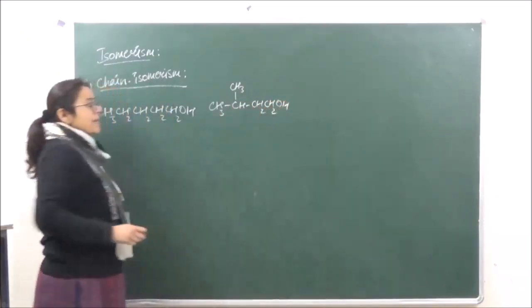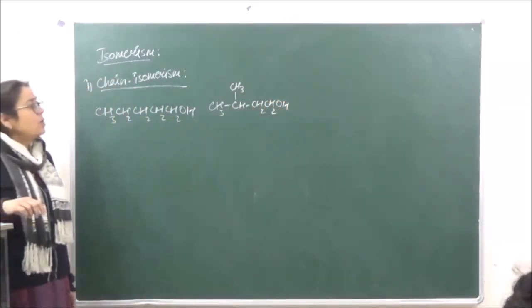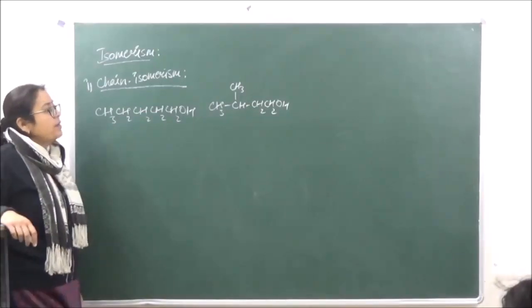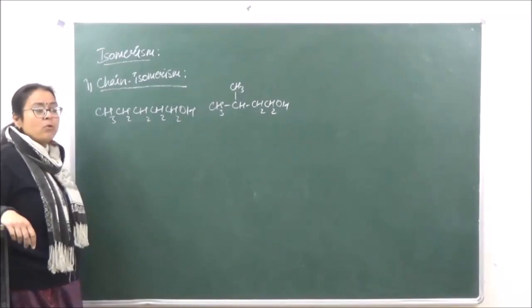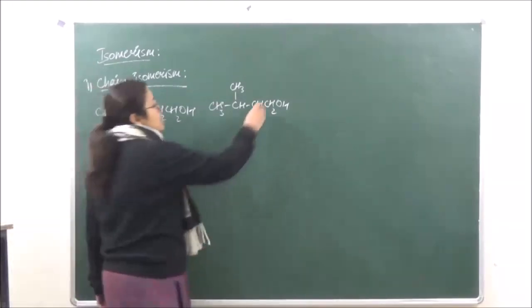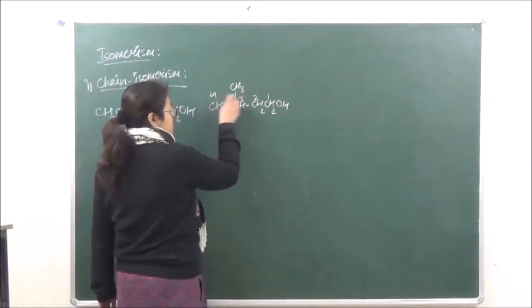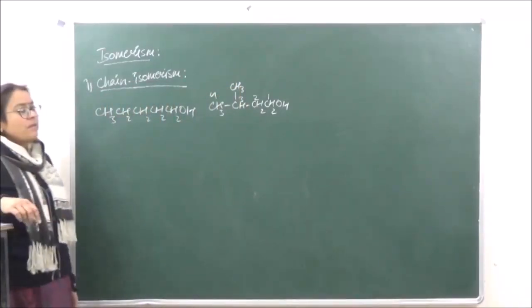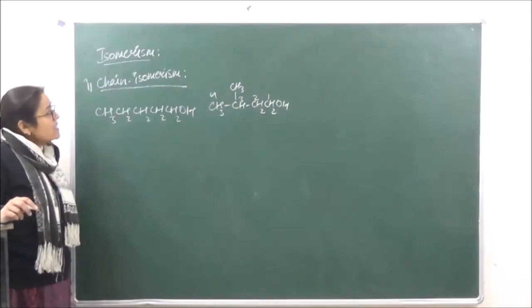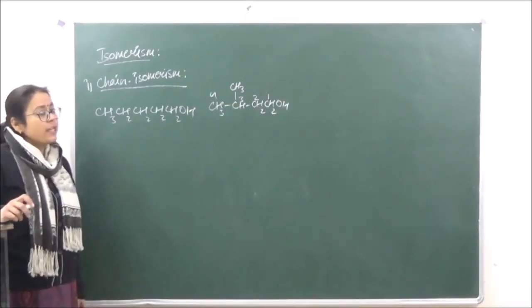So you can see over here that the chain has a branch now, or its branching has been done over here. So what is going to be the name of this? It is going to be 3-methyl-butanol, because if you're numbering it from here, at the third position there is a methyl group. So this is known as 3-methyl-butanol. Now as the chain is different, therefore this comes under chain isomerism.